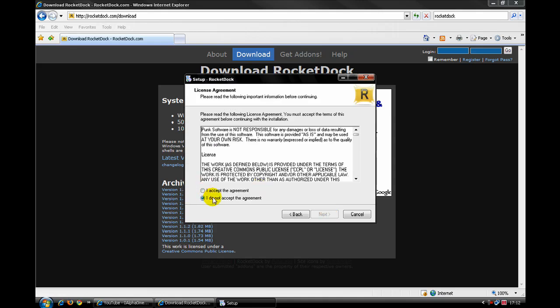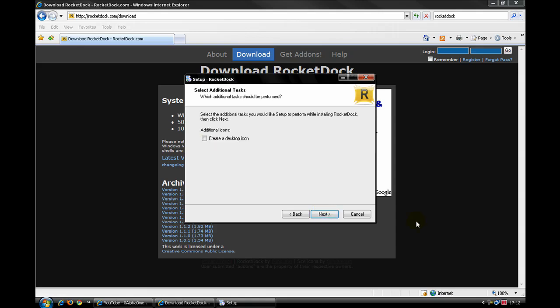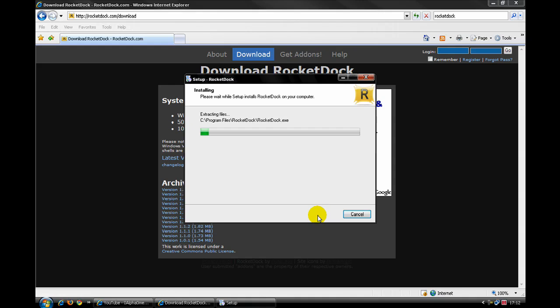Click next, accept the terms, and then click next. If you want to create a desktop icon, click next, click install. And then after that's done, it's going to install in less than 3 minutes after you've clicked on the version you want to download. So yeah, it is pretty quick on installing and downloading.